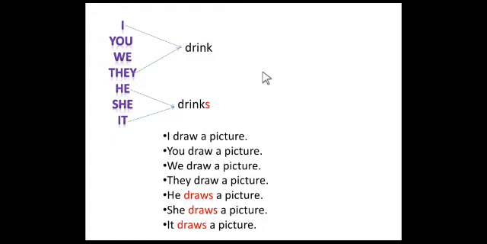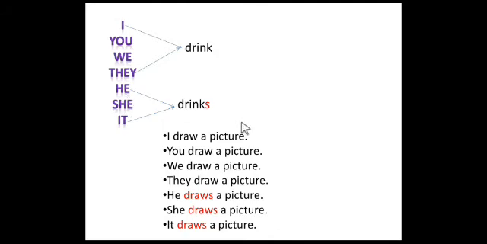Let us take one more example. The verb is play. I play cricket. You play cricket. We play cricket. They play cricket. But for he, she, it, the third person singular, we do not say he play cricket.